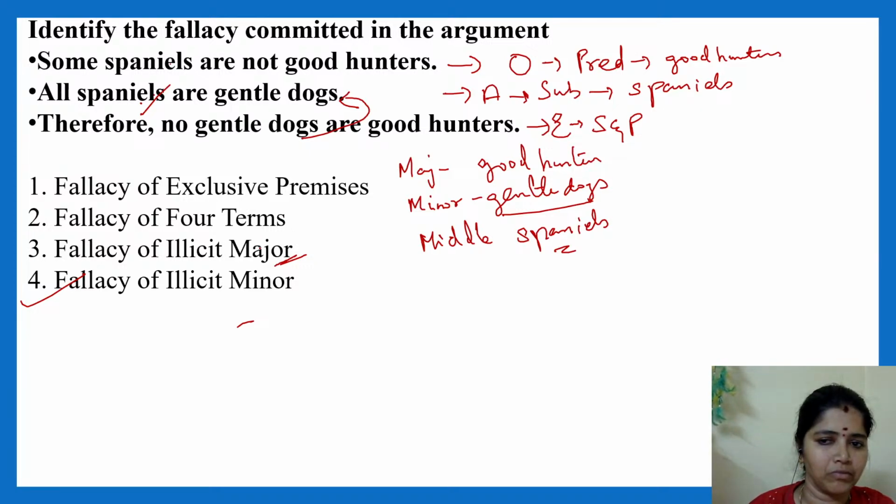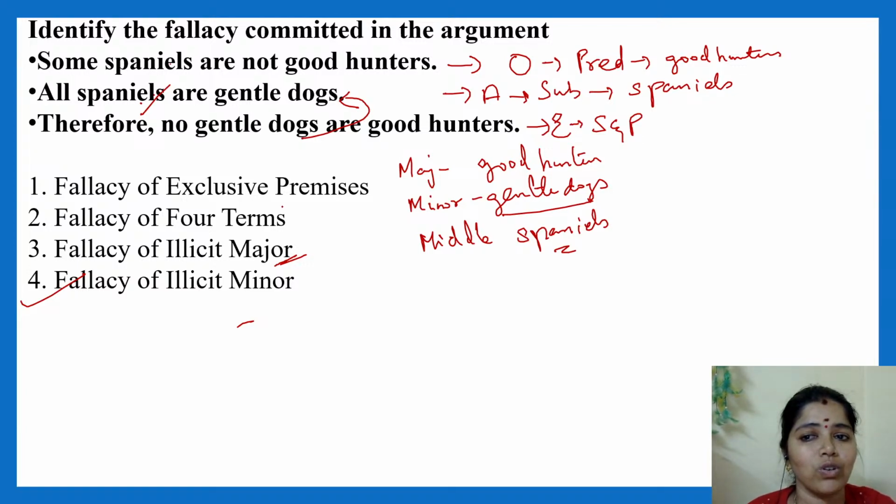Clear. Check for illicit major. What's your major term? Good hunters. Good hunters should be distributed in your major premise. Yes, it is distributed. So there is no fallacy of illicit major. Vijay Rani says Spanels is not distributed in P2. How? Spanels is distributed in P2. Only gentle dog is distributed.